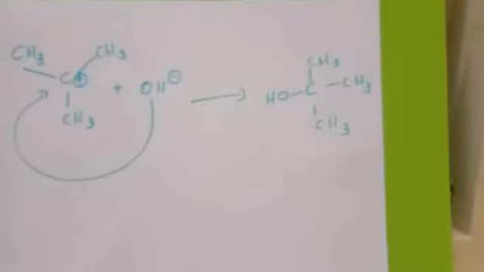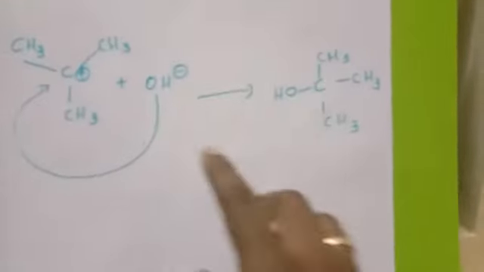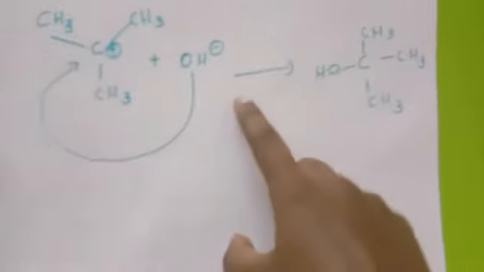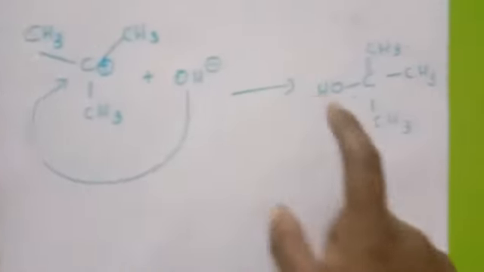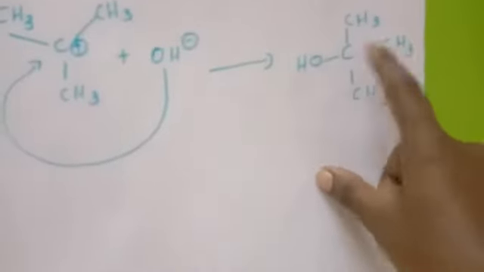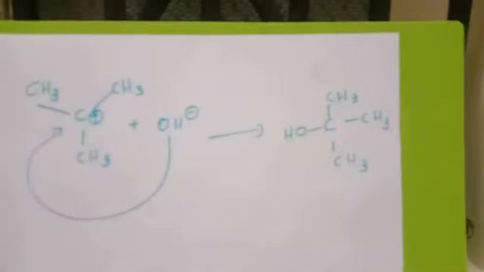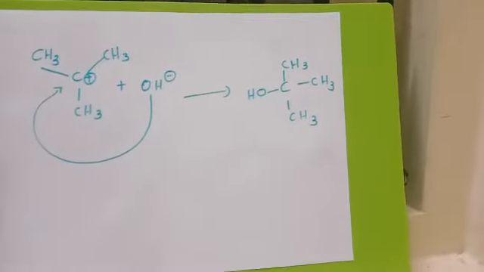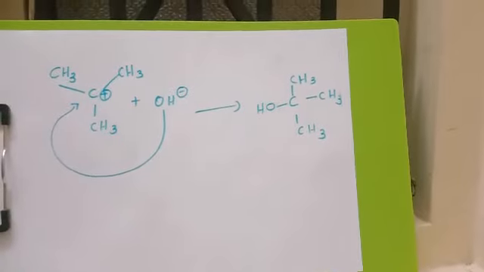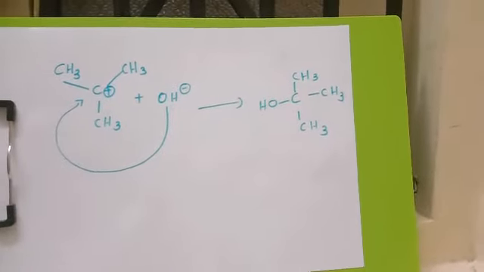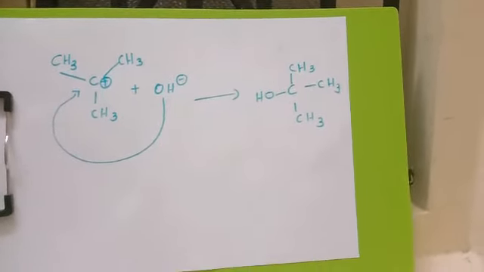Then in the next case, the nucleophile attacks from the back. So what will be formed? C(CH3)(CH3)(CH3), and OH will come on the left hand side. When we pass polarized light through these two products, we see they are non-superimposable images.